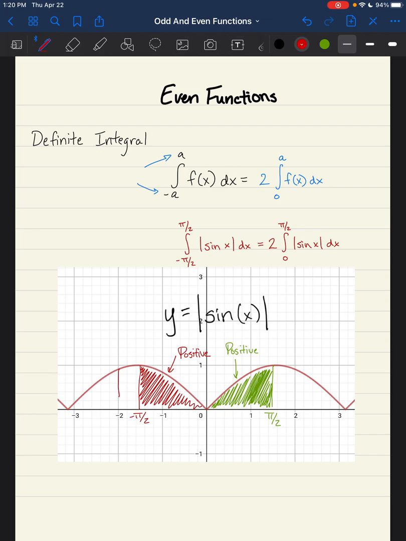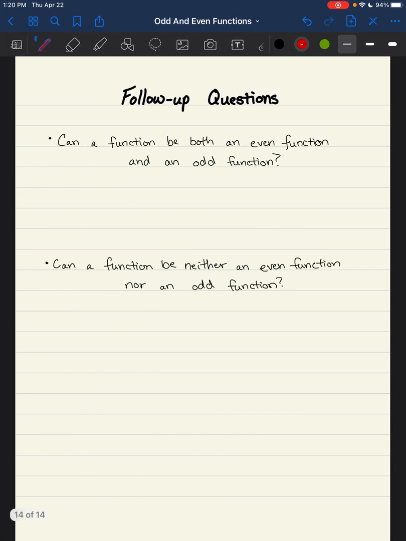Two follow-up questions that I wanted to make sure I mentioned: can a function be both an even function and an odd function? And fun fact, the answer is yes, but there's only one function that I know of that actually is like that, and it's the function y equals 0.